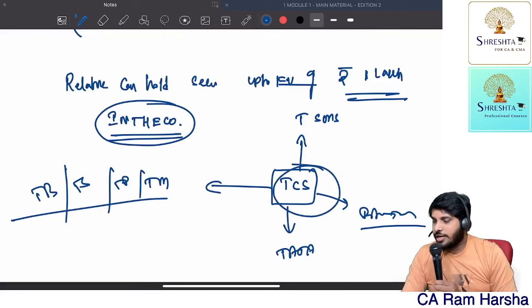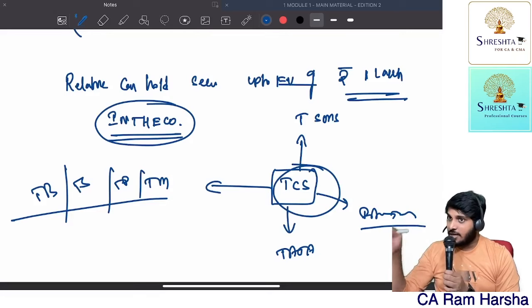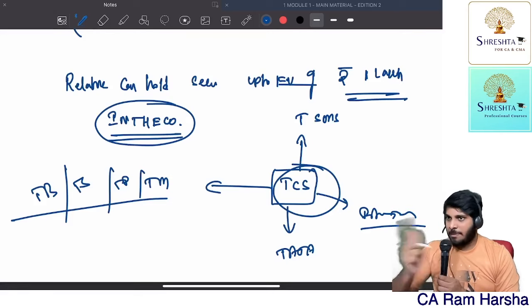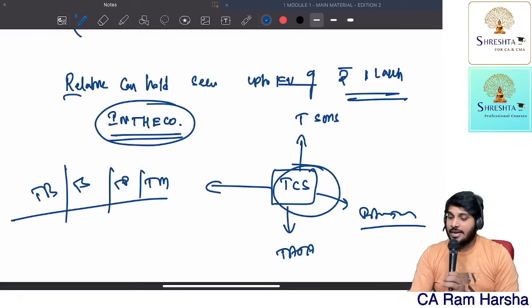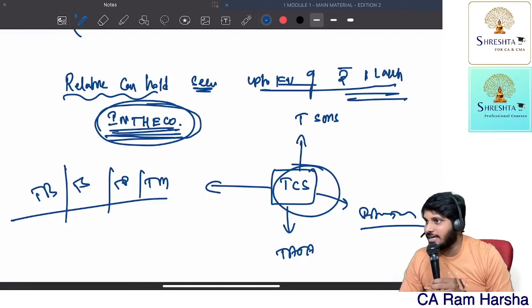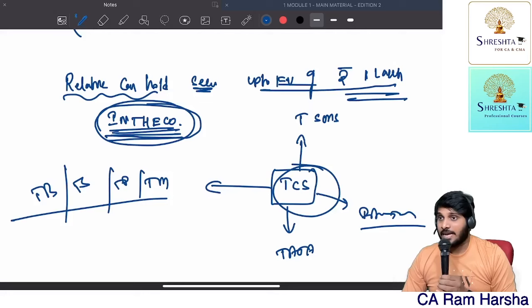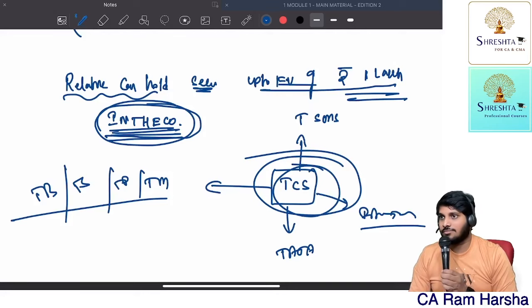Now this company is looking for an auditor, right? I should not have shares in that company, holding, subsidiary, associate, sister. Correct? My relative also generally should not have. My partner also should not have. That is the main provision. What does the exception say? A relative can hold securities up to a face value of rupees 1 lakh in the company. They use the words in the company, right? In which company? In TCS he can hold.